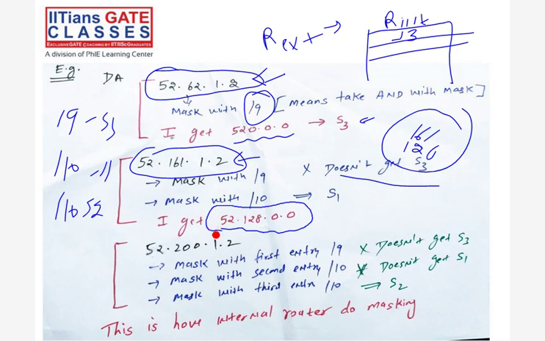Now do the masking with the second entry. Okay, now I am doing the masking with the second entry. I'm getting 52.128.0.0. Yeah, this is the same, right? It is the subnet ID of S1. Okay, the packet will go to S1. Now see the third example.